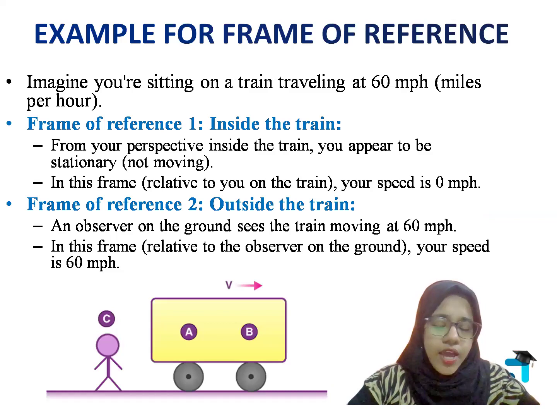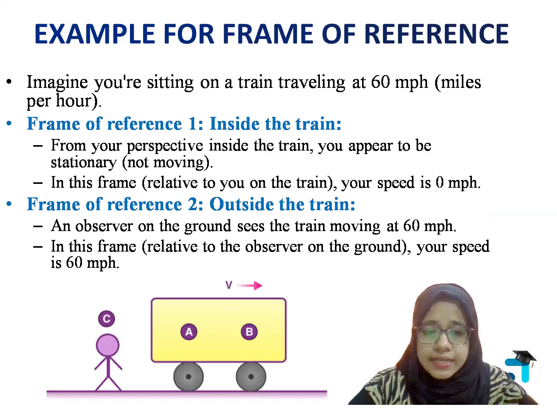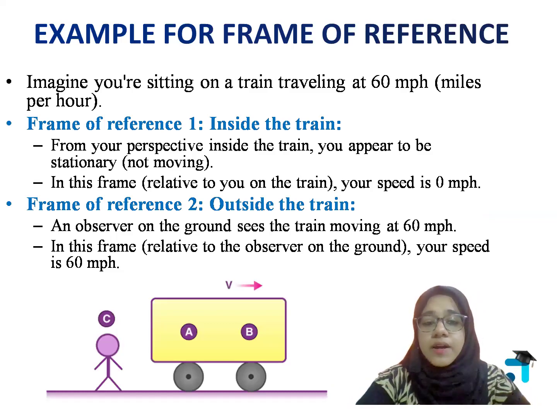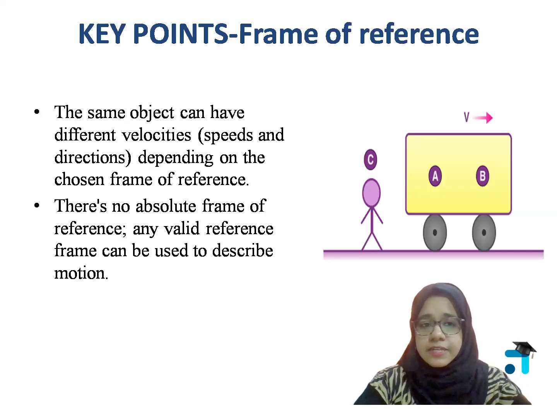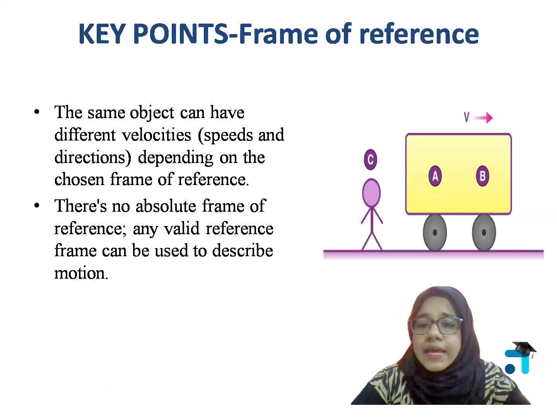Now, as I have said, our friend is standing on the ground outside the train. So, relative to our friend, what is our speed? നമ്മുടെ speed, when an observer on the ground sees the train moving at 60 meters per hour, the speed എന്ന് പറയുന്നത് our speed എന്ന് പറയുന്നത് it is 60 meters per hour. So you can see here you have considered two frames of reference. രണ്ട് frame of reference ഉണ്ട്. So the same object can have different velocities. നമ്മൾ പറഞ്ഞു Aക്ക് B നെ കാണുമ്പോൾ what is the velocity of A? It is 0 meters per hour.